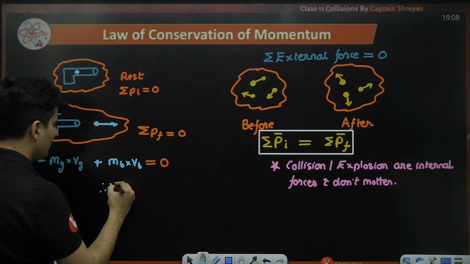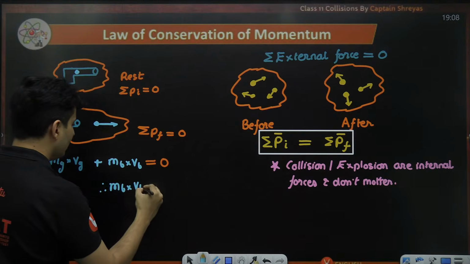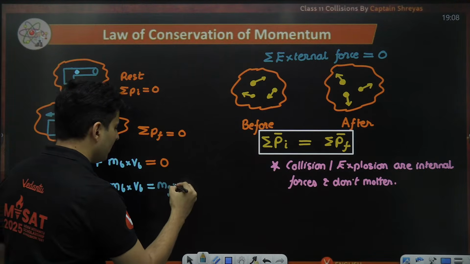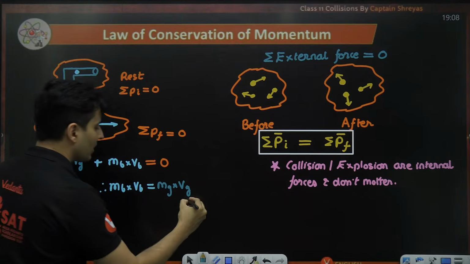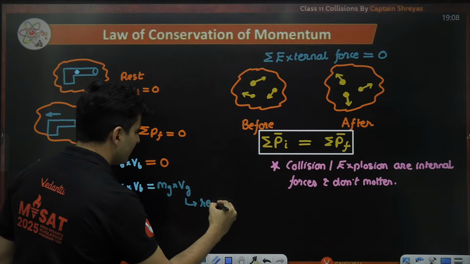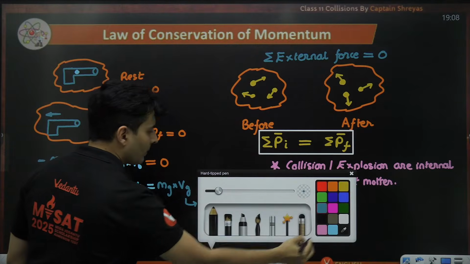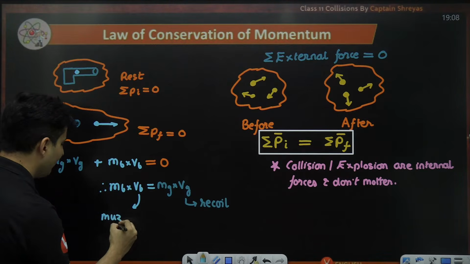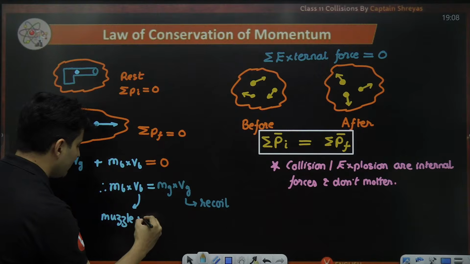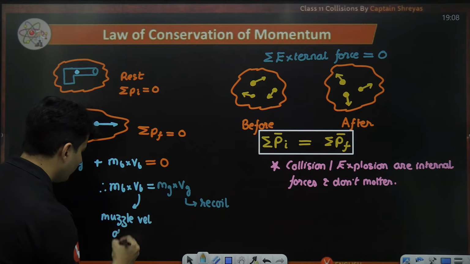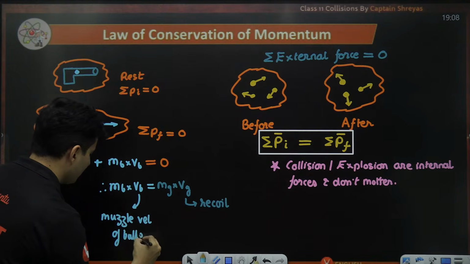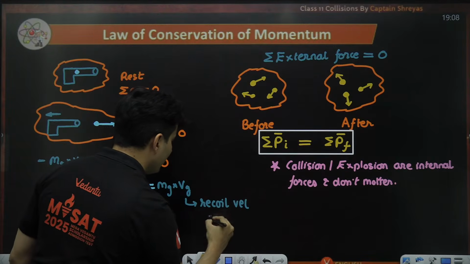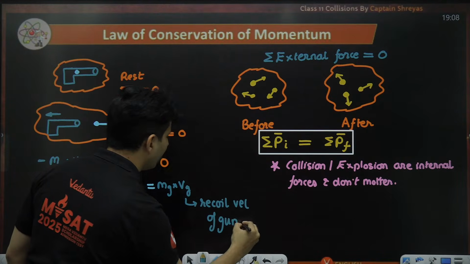Therefore, mass of the bullet into velocity of the bullet will be equal to mass of the gun into velocity of the gun. This is called the recoil velocity of the gun, and this is called the muzzle velocity of the bullet.